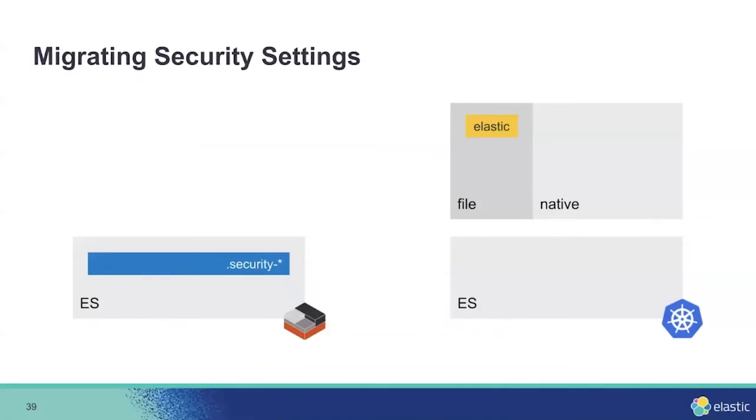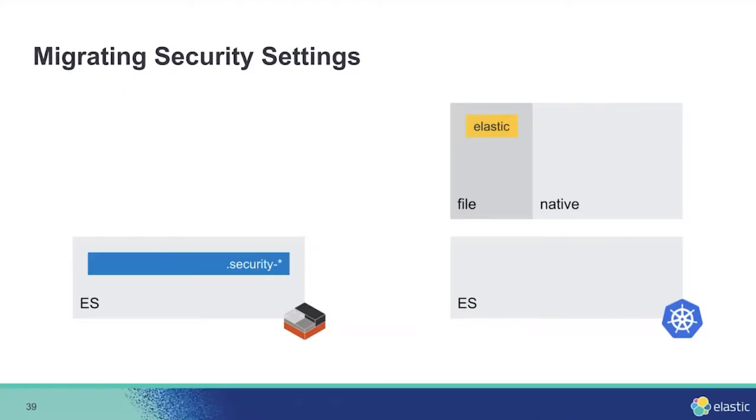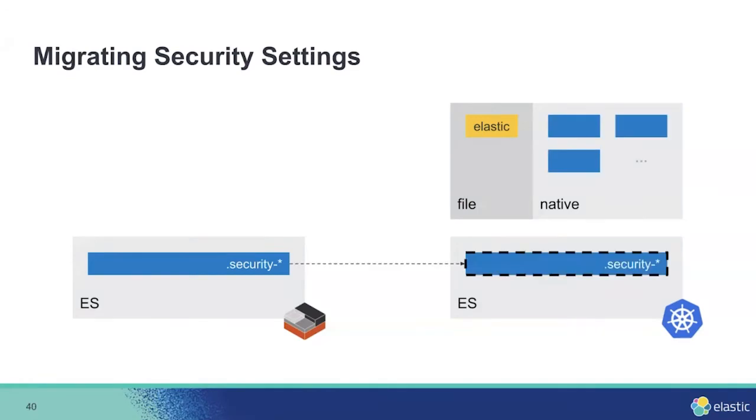And also we configure some security settings on Kibana, and it's also not hard to migrate because it's stored as an Elasticsearch index. So what we need to do is just copy the index. We are using snapshot and restore. Then after we do that, we can log in using the previous credentials.